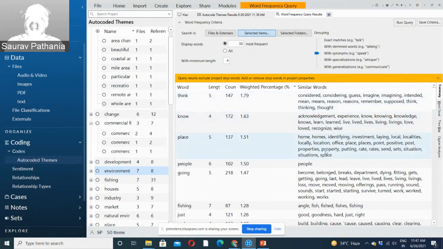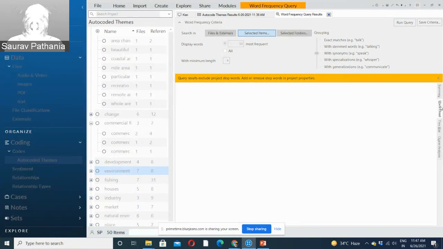So "no", "place", "people", "going", all these things have been grouped together, right? So this is by running synonyms. You can always make it broader with specializations and generalizations, which I will not suggest to you, but with synonyms you can find out certain themes. So this is the summary. You can also view it in a word cloud.